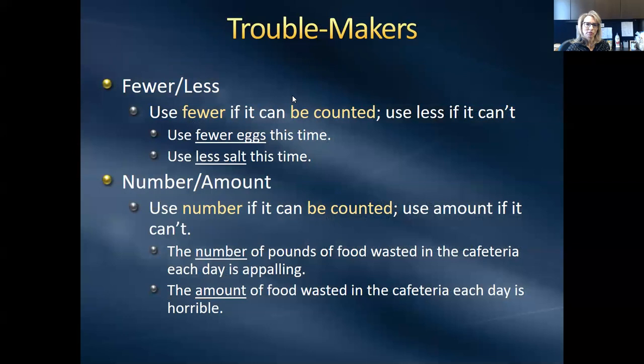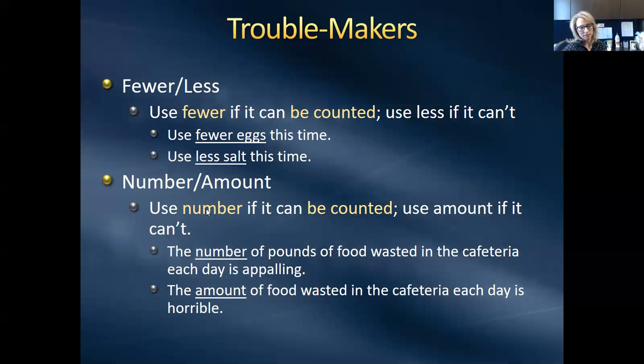All right, here are some troublemakers. Sometimes you don't know whether to use fewer or less, and the ACT might test on that. You use fewer if it can be counted, less if it can't. You'd say use fewer eggs this time because eggs can be counted. But you'd say use less salt this time because salt cannot be counted.